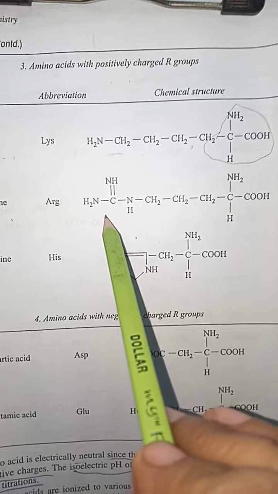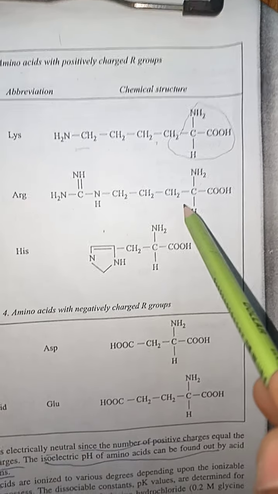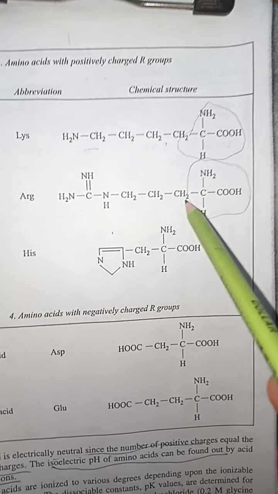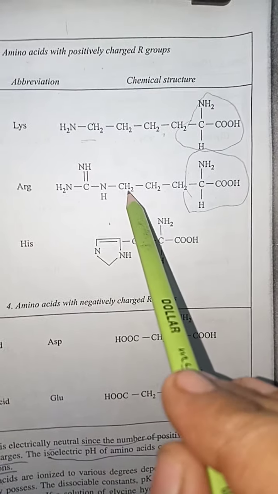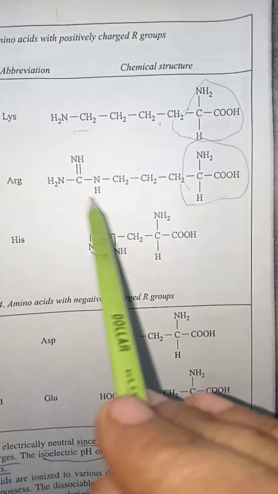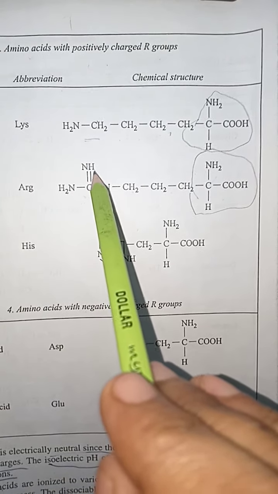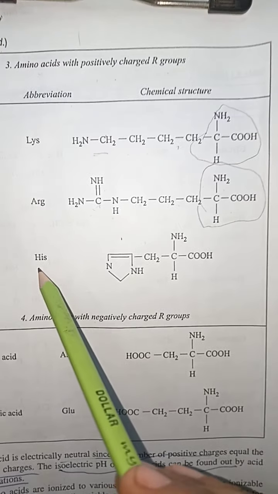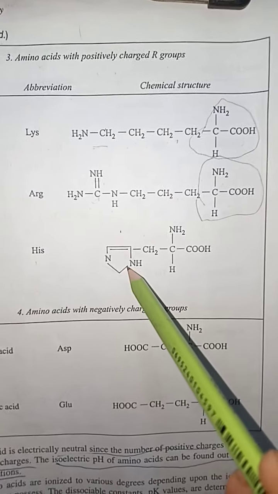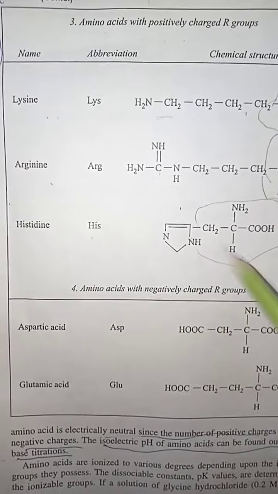Arginine. Arginine contains an entirely different attachment of the additional group. How? As you are watching, dear students, in the structure of the lysine, basic structure, you are watching how many additional groups are there? 1, 2, 3, and this. And as you are watching here, in the arginine amino acid, carbon is attached with a double bonded NH amino group. Histidine. Histidine is that amino acid which contains again a 5-membered ring, and here is the basic structure of the amino acid histidine.